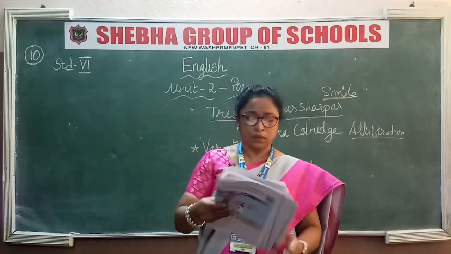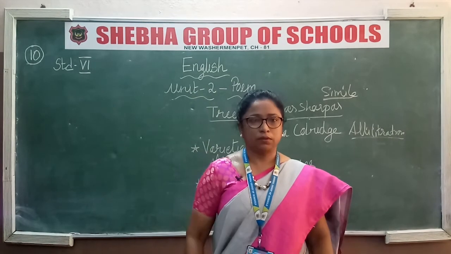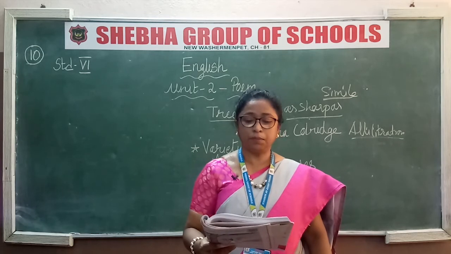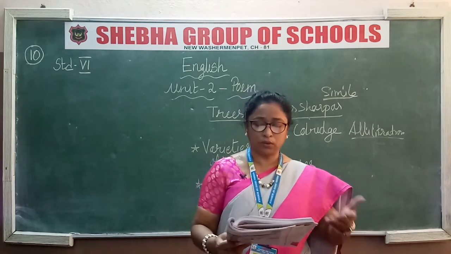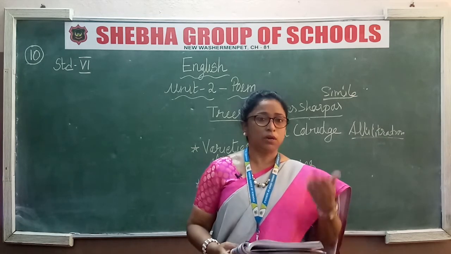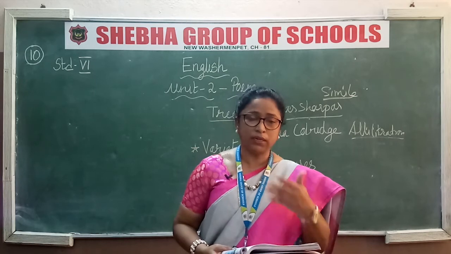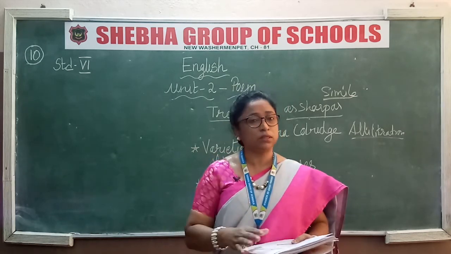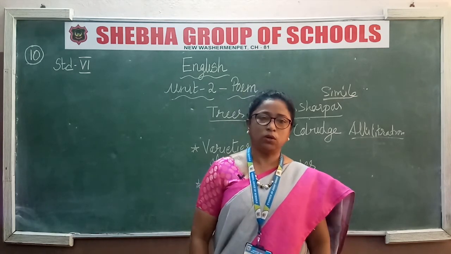Now you just turn the page. There are so many questions given to you, the book back questions. There, under Roman number B, what do the people do and all that. Just now I have explained it to you. Now after listening to the explanation, you must answer the questions on your own. It's a very easy, very simple point. Then all these questions will be coming for your test. So go through it and that's it.